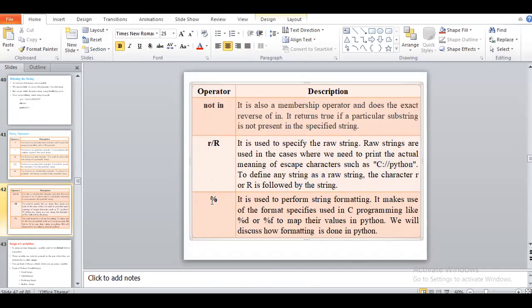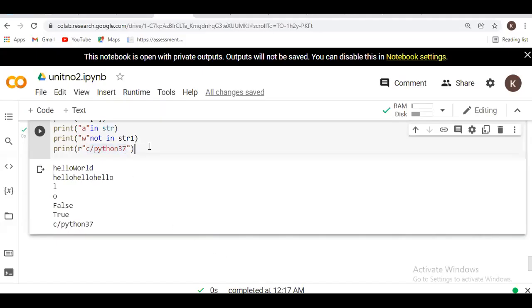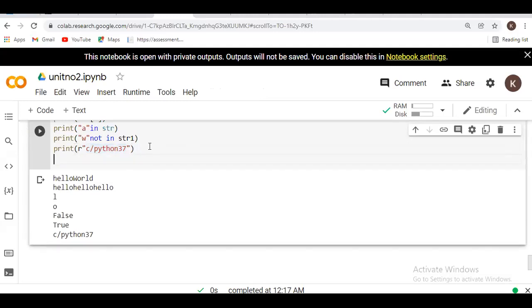Okay. Next will be the modular operation. It is used to perform string formatting. It makes use of format specifiers as in the C program, like we are using %d for integer, %f for floating number, %s for a string. Like that we are using the percentage symbol for specifying the representation of a string.